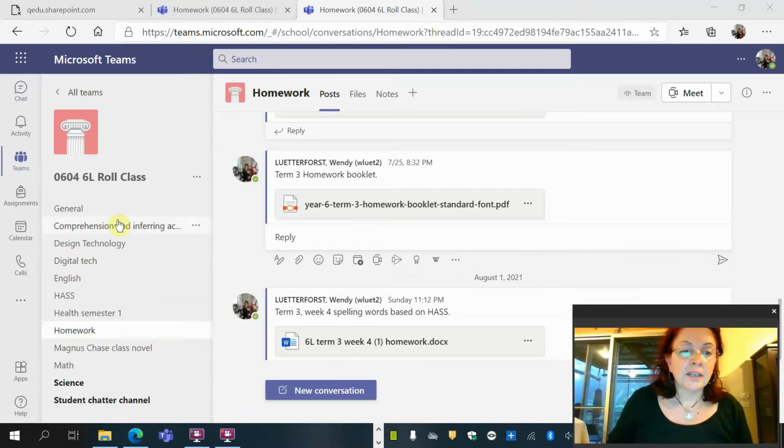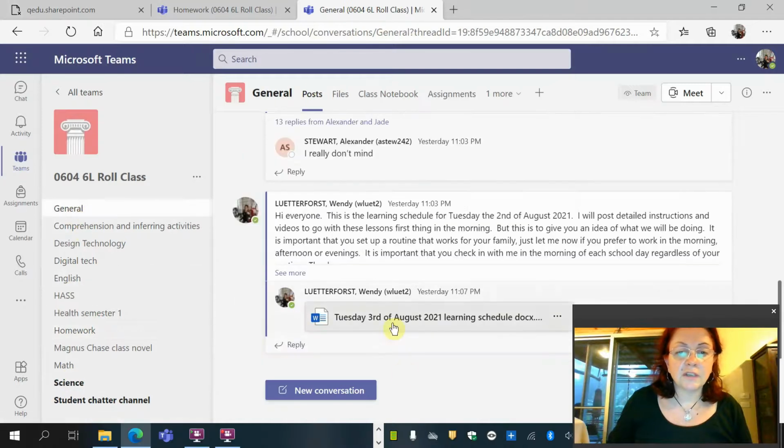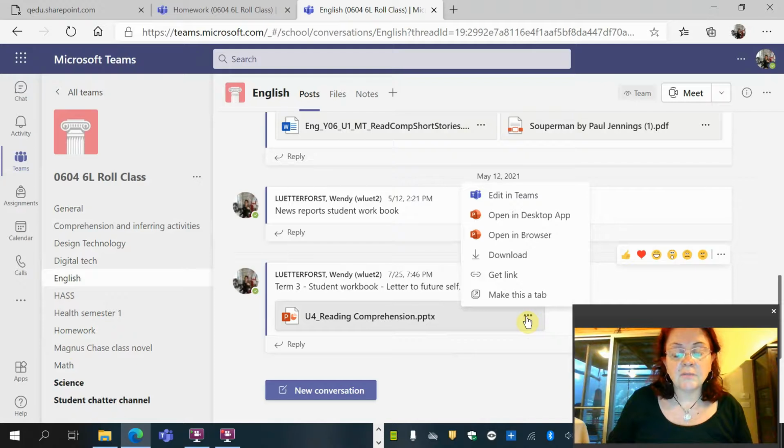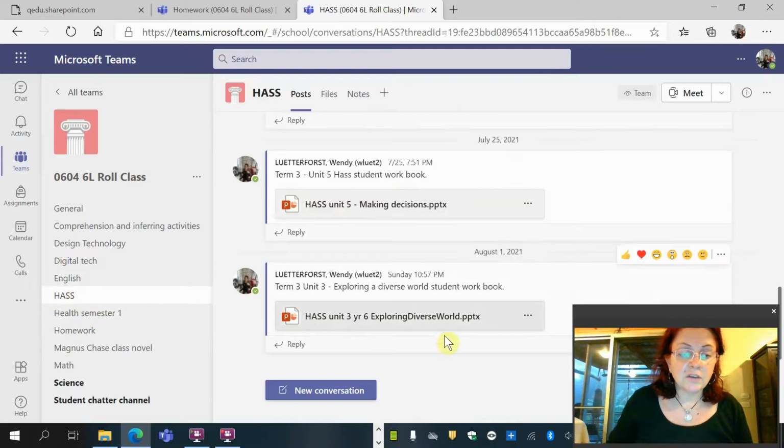Okay, now down this side of the page, there's all the tabs with everything on it. General will have the schedule for today. When you go into English, it will have the comprehension booklet that we're reading from. Now, when you use these booklets and resources, make sure you click on this little ellipsis button here and you actually download your own copy and you save it. Because if you work straight from here and you make any changes, it's going to change it for everybody. HASS is there as well. There's a booklet there that you can go and download.